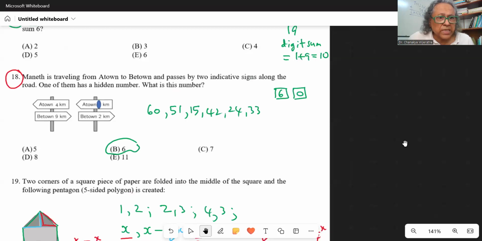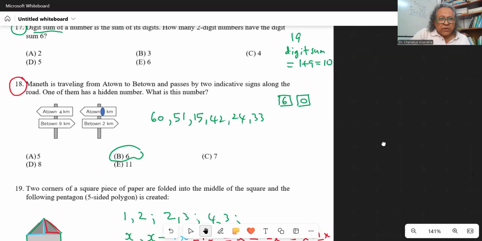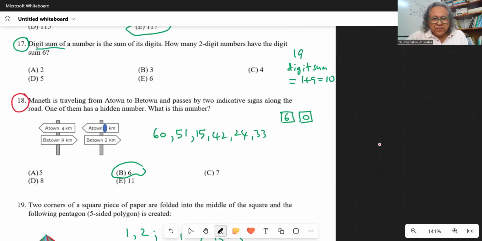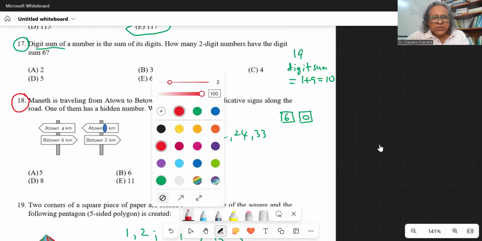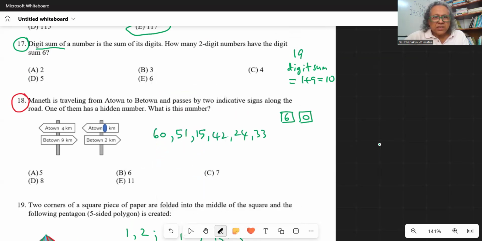One of them has a hidden number. But I think I have circled the answer to number 18 in the wrong place. So it has to be that 6 is here, not in this one.